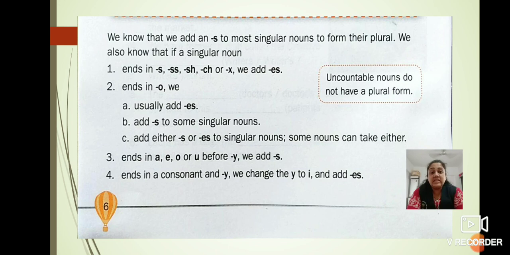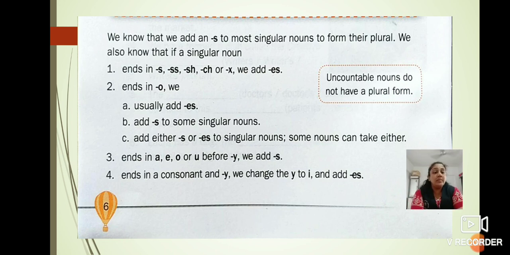If a noun ends in o, there are three ways. Usually we add s to some singular nouns, add either s or es to singular nouns. Some nouns can take either. Third, if the noun ends in a, e, o or u before y, we add s. The noun which ends in a consonant and then y, we change the y to i and then add es.